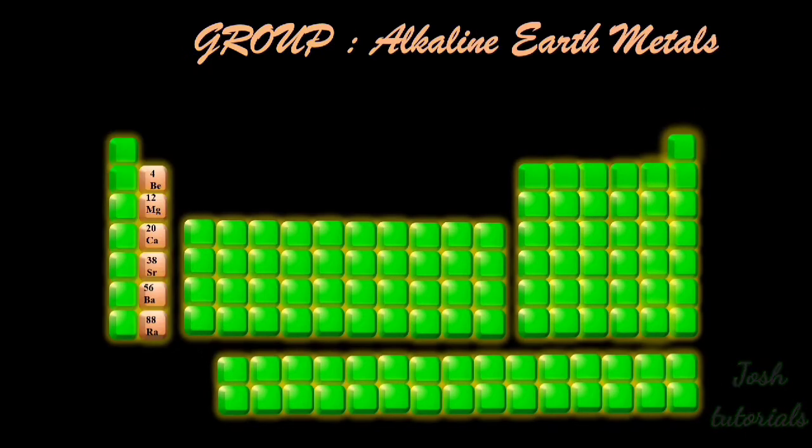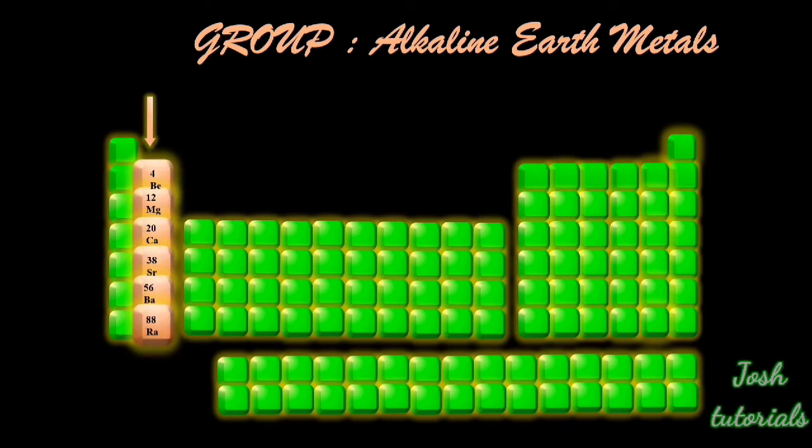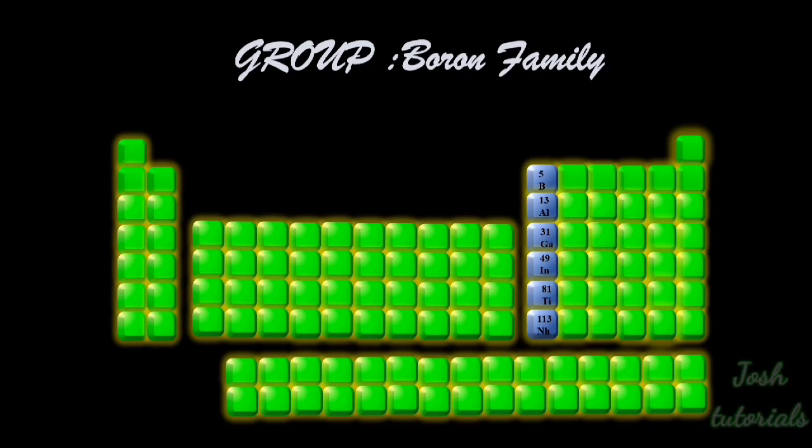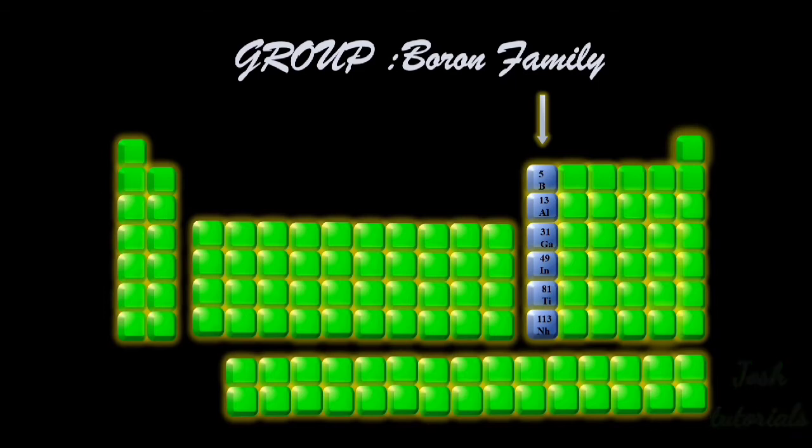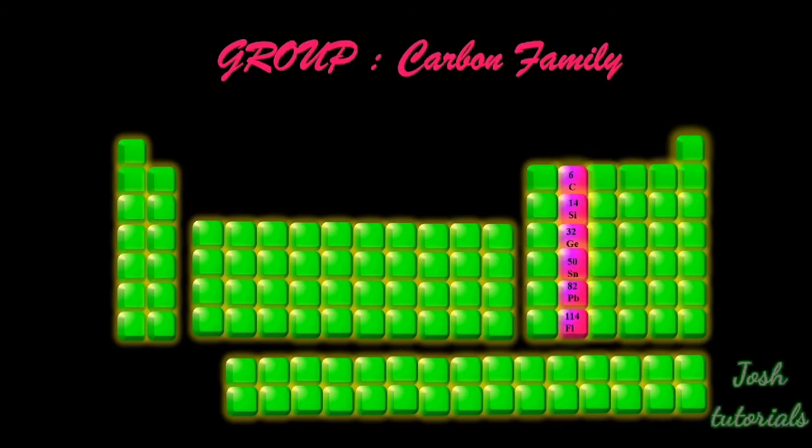The second group, or family, is the alkaline earth metals, as they are usually derived from minerals found naturally in the earth, from beryllium to radium, and these elements have 2 electrons in their outermost orbit. The 13th group is named the boron family, from boron to nihonium, and these elements have 3 electrons in their outermost orbit. The 14th group is named the carbon family, ranging from carbon to flerovium, and these elements have 4 electrons in their outermost orbit.